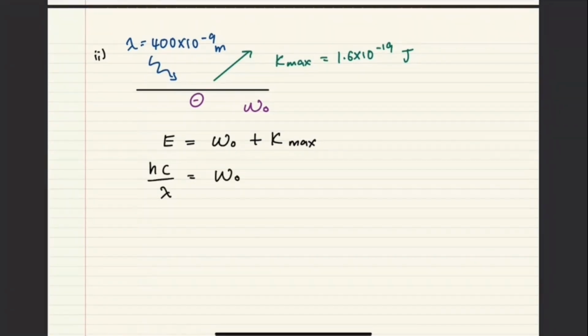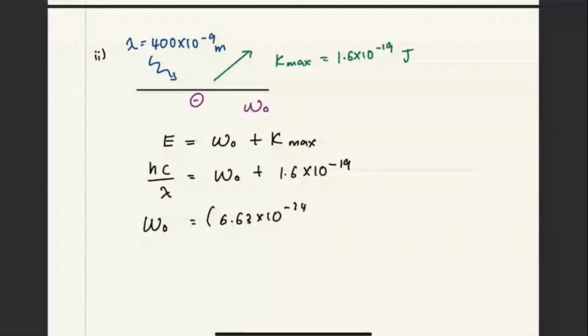W naught is what we want to find. Kmax actually has 2 formulas: eVs or half mv squared. If they ask you to find the velocity of the ejected electron, you can use half mv squared, where m is the mass of the electron. But here it is not asked. So Kmax we already calculated as 1.6 times 10 to the negative 19. So W0 equals 6.63 times 10 to the negative 34 multiplied by 3 times 10 to the power of 8.